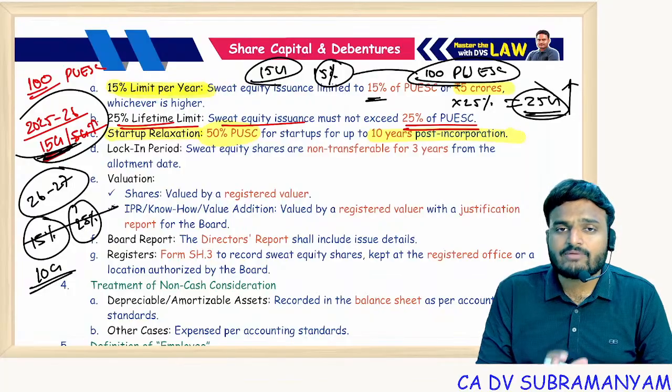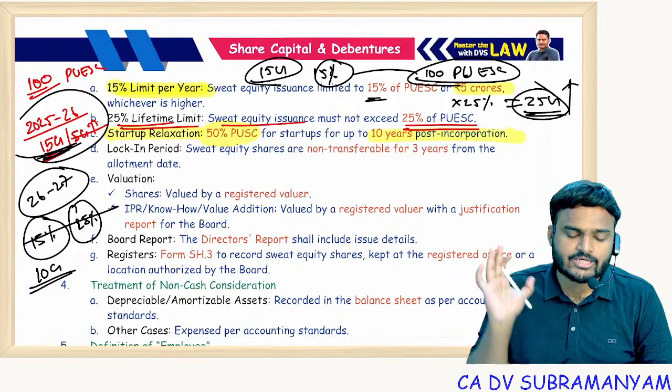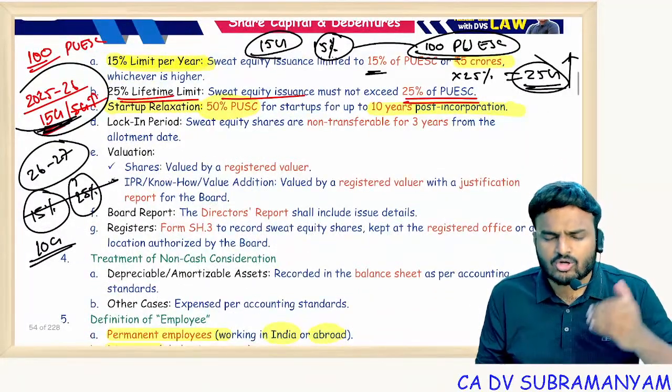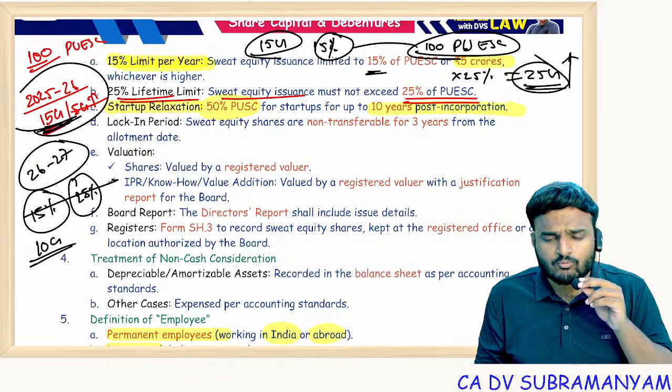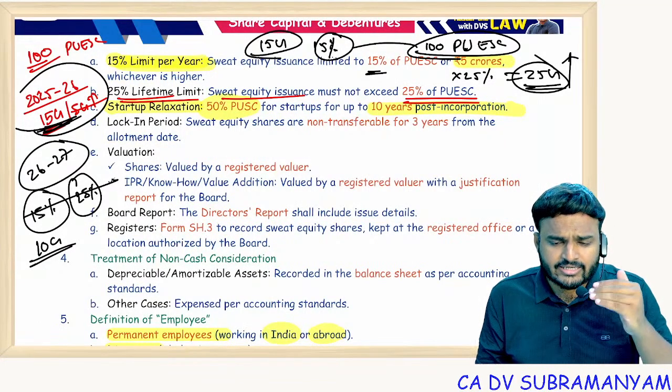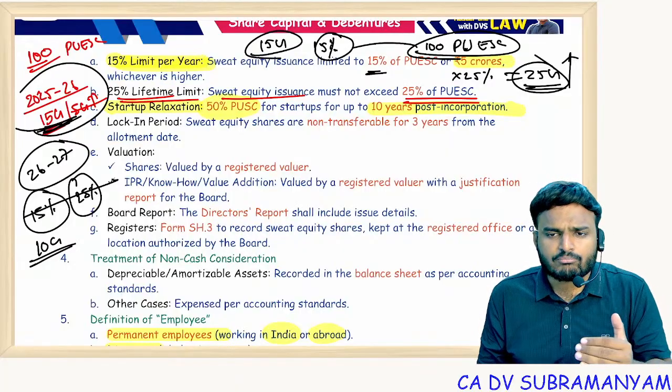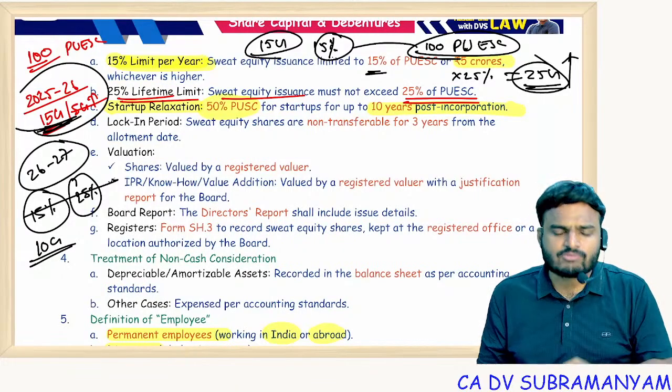What is that one limit? 50% of existing paid up equity share capital, because startup companies face a lot of liquidity crunch, so they won't generate revenue. They are in the research phase. So to compensate employees adequately, they offer sweat equity shares.